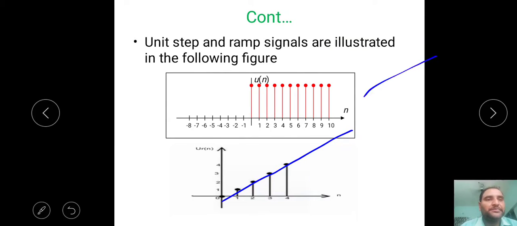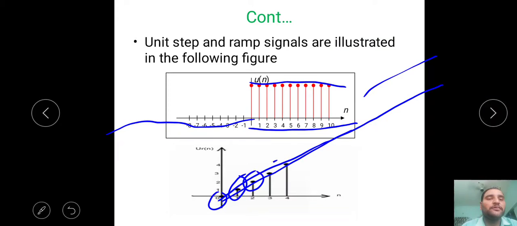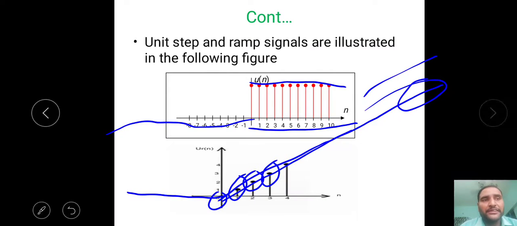And this is the unit step signal. That means from n equal to 0 to infinity, its amplitude is constant, 1. When n is from 0 to minus infinity, its amplitude is 0. For the ramp, for n equal to 0 to infinity, its amplitude is a linear curve. That's why n equal to 0 gives 0, n equal to 1 gives 1, n equal to 2 gives 2, n equal to 3 gives 3, and n equal to infinity gives infinity. From 0 to minus infinity, its amplitude is always 0. Okay, that is about unit step and unit ramp signals.